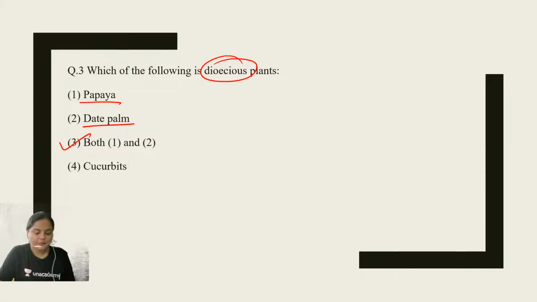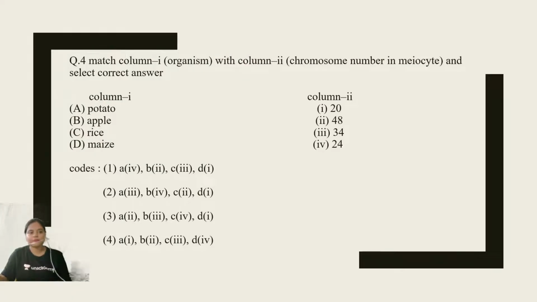Now, next question. Question number 4. Match the column, right? You have to match column 1 with column 2. There are different examples: potato, apple, rice, maize, and the column has the number of chromosomes. Now you have to match the number of chromosomes. You know, a table is shown in your NCERT, and that table, my dear students, is important because it contains examples of certain organisms with their chromosome number, and this particular question is from that table of NCERT.